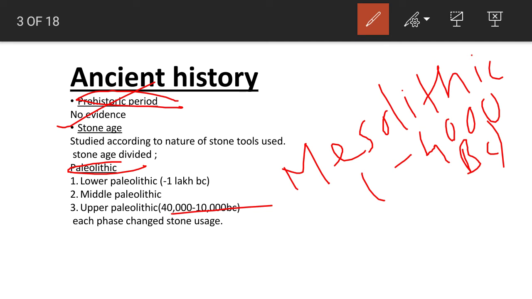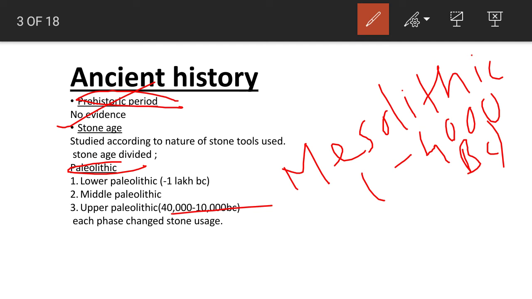In this period, we can get evidence of the Mesolithic paintings that they made. Also, the most important thing about the Mesolithic period is the domestication of animals. The wild animals were domesticated for the purposes of humans.